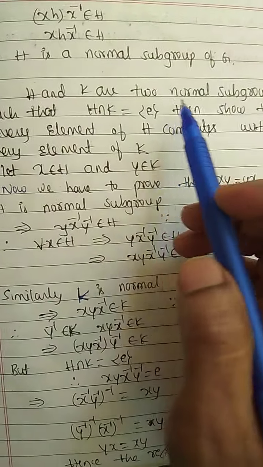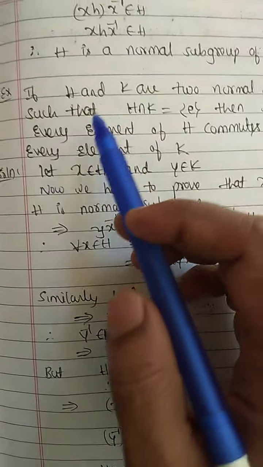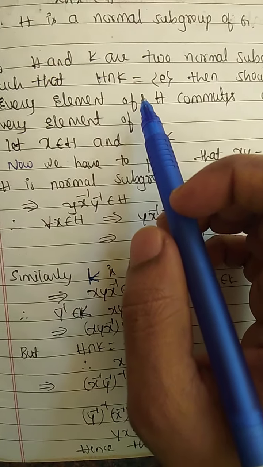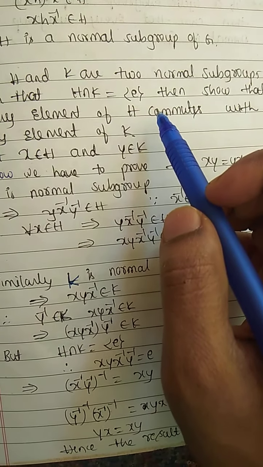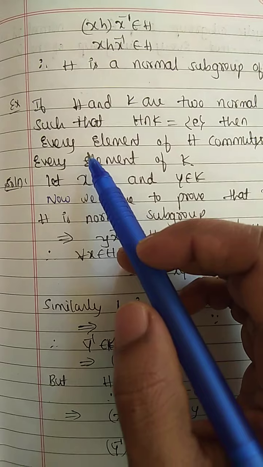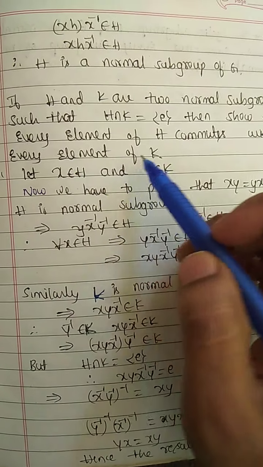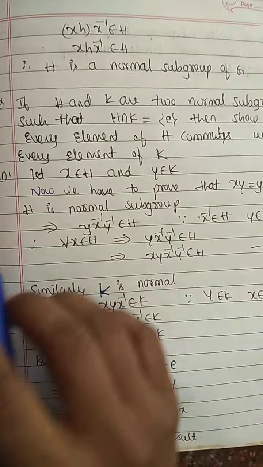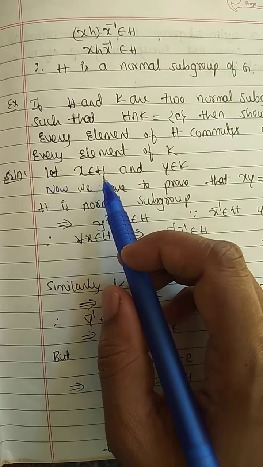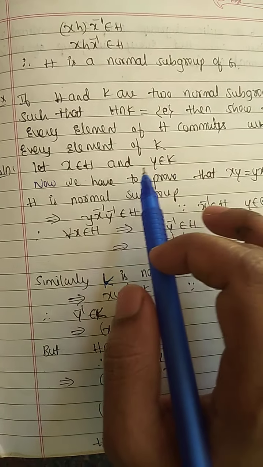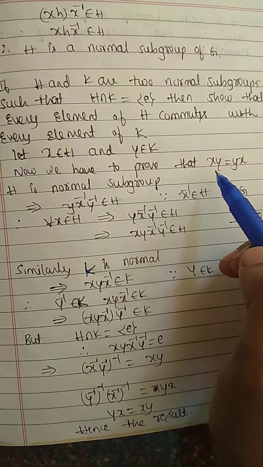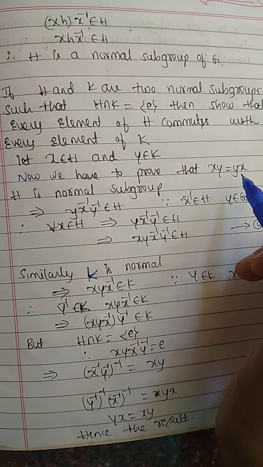If H and K are two normal subgroups of G such that H intersection K equals the identity element e, then show that every element of H commutes with every element of K. Let x belong to H and y belong to K be two elements of H and K. Now we have to prove that xy equals yx.